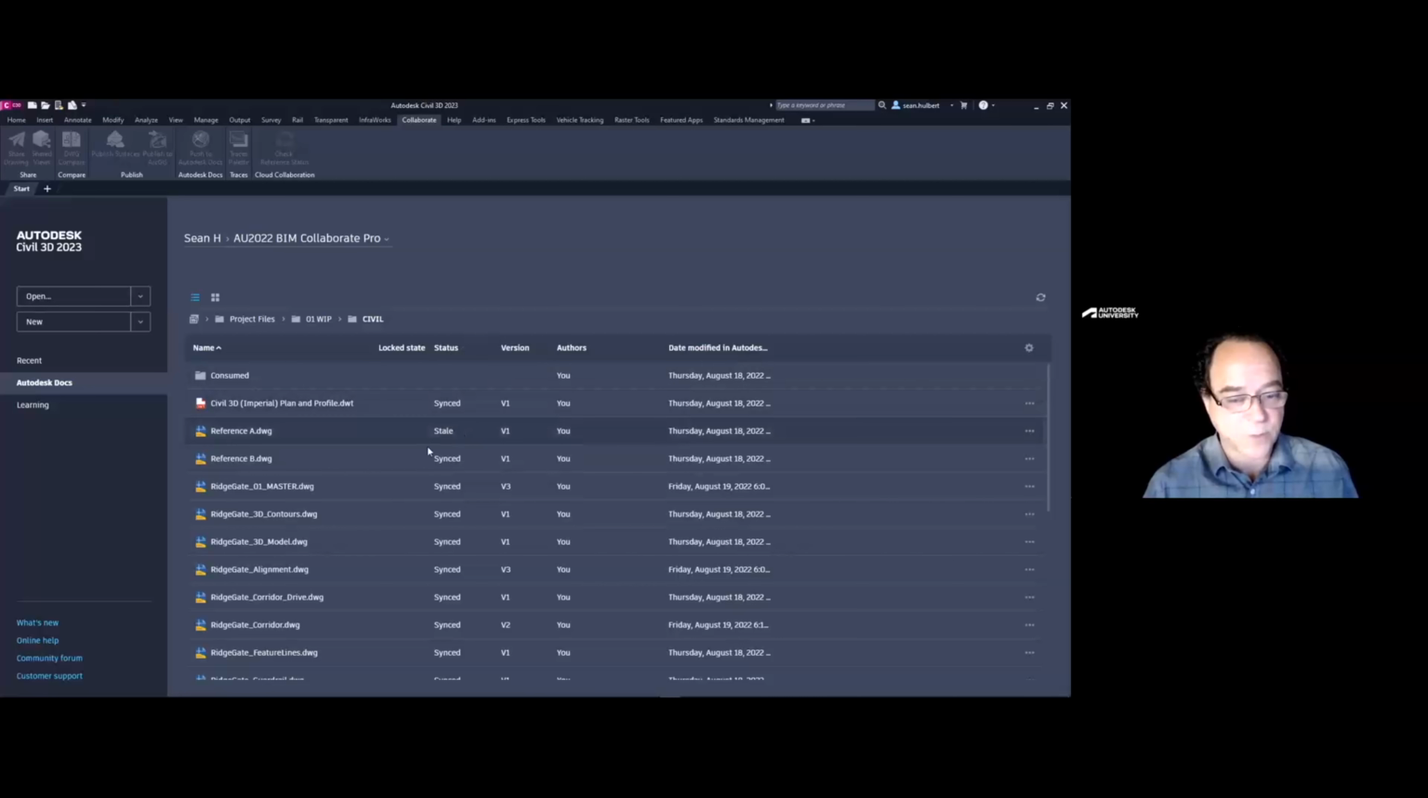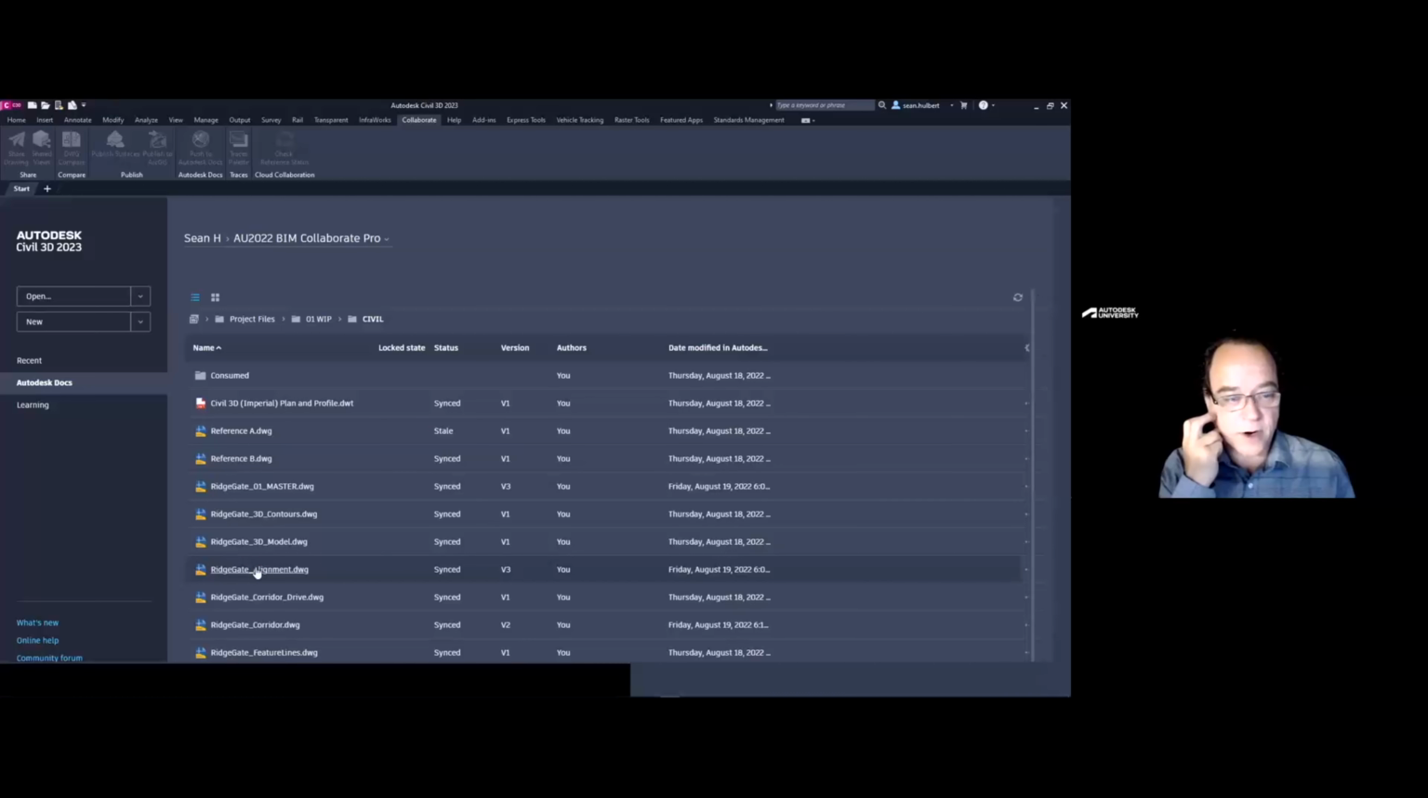So here's our status bar. We're not getting the icons inside the home screen. We're actually getting the verbiage. But let's go ahead and open up something that's relatively small. We'll open up our alignments.